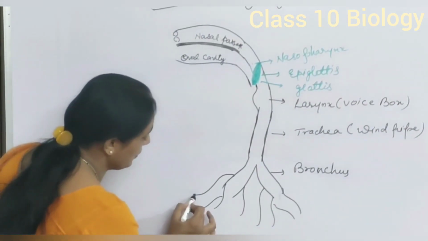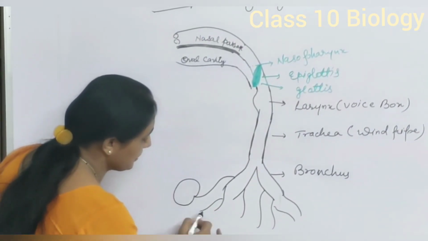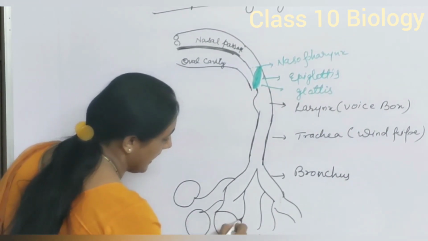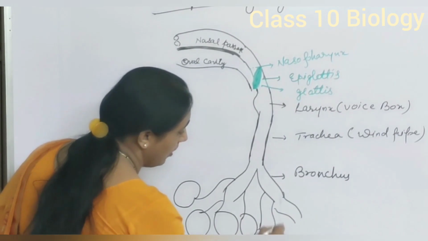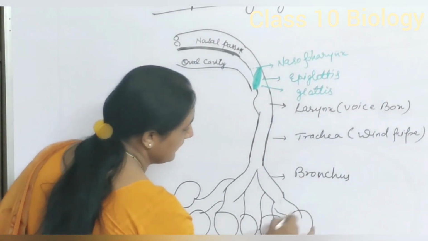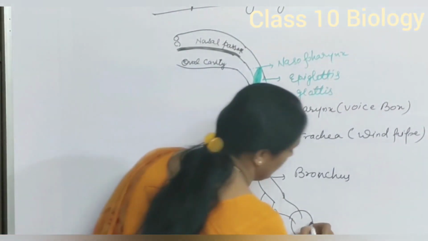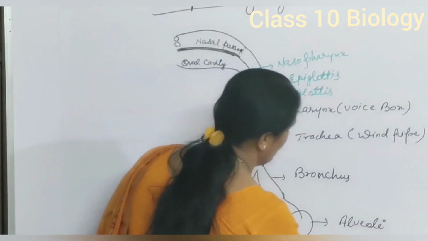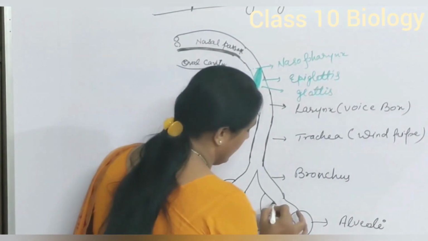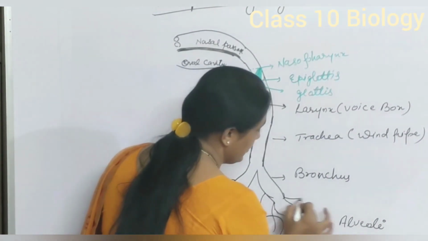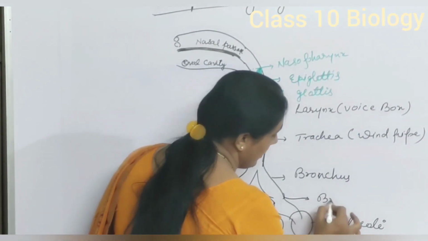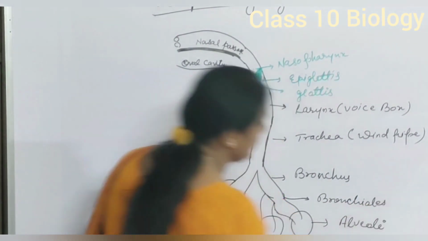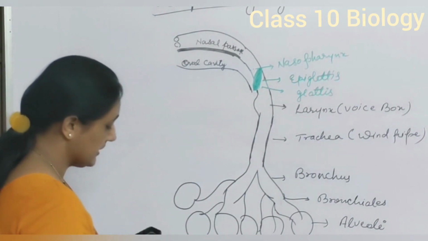And these bronchioles end in a muscular sac-like structure called alveoli, or we can call them alveolar sac. These branches of bronchi are called bronchioles, that is primary, secondary and tertiary bronchioles.